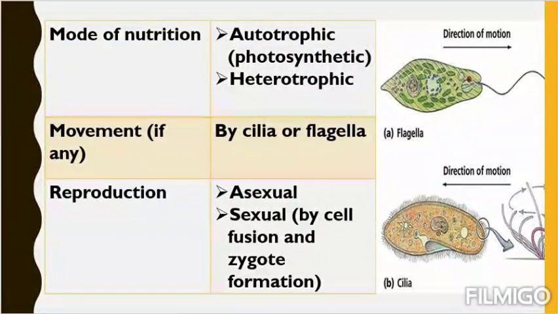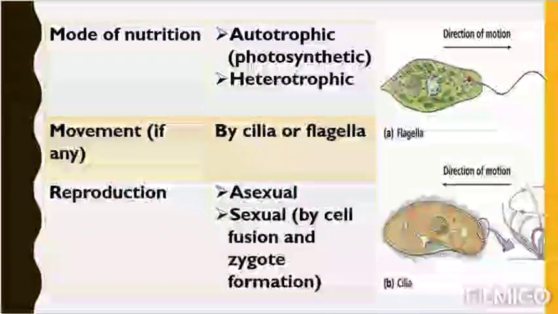See, on the right hand side two diagrams are there. One is A, flagella, B is for cilia. Flagella means a long thread-like structure is there. See, a long thread-like structure is there at the anterior side of the organism.